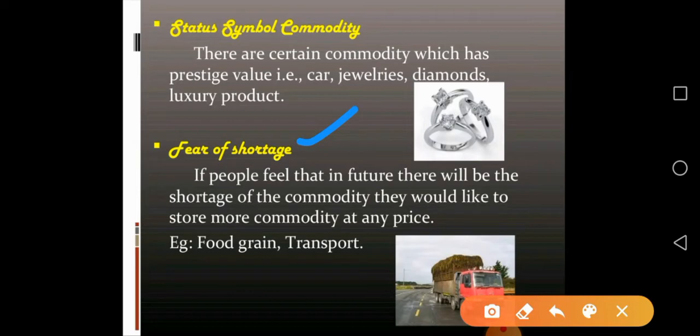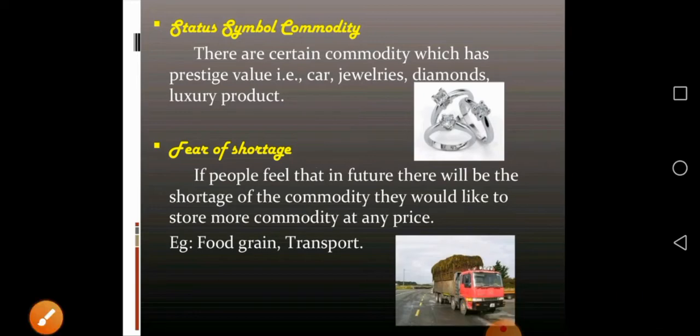For example, at present we are facing the COVID-19 situation, the coronavirus lockdowns. In these situations the customers fear that a shortage will occur in future. So they are ready to purchase necessity goods such as rice, wheat, milk at the highest price. They are purchasing more and more goods as the price increases. So that is called the fear of shortage.